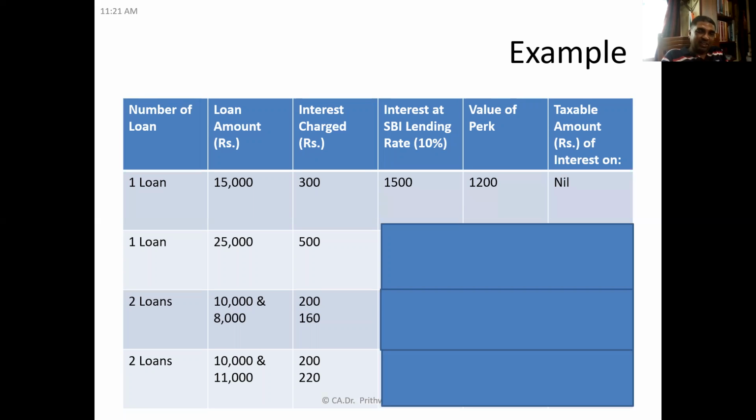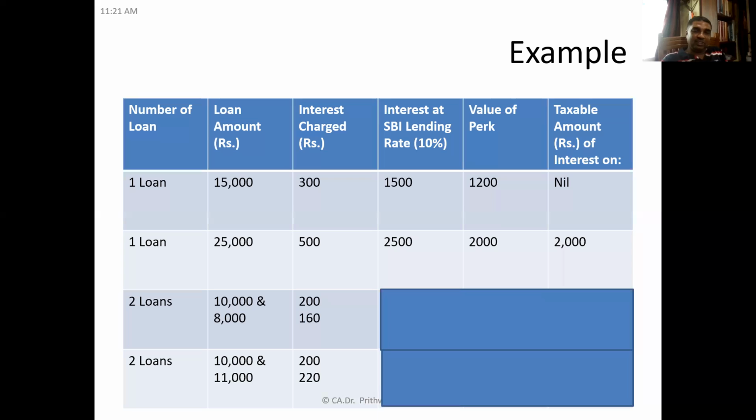Okay, second case, can you tell me the value of perquisite and how much will be taxed? 2,000. Let us see. Interest at the SBI lending rate is 2,500, so the value of perquisite is 2,000 rupees, 2,500 minus 500 which is collected. So the taxable amount will be 2,000 because the loan amount is exceeding 20,000.